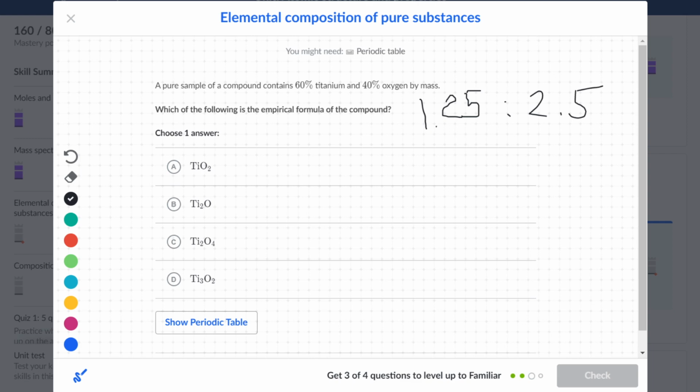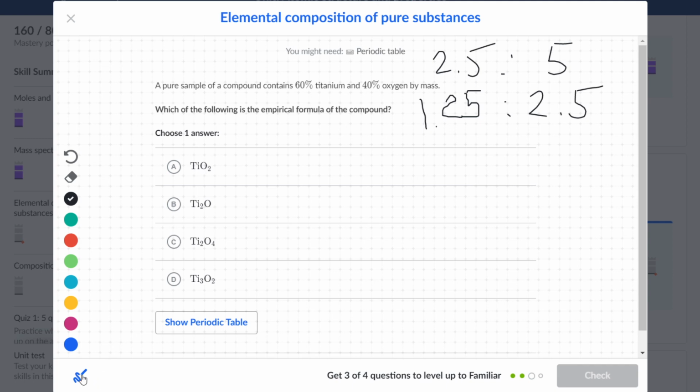And one other thing we can try is to make this into 5 and this into 2.5, because we multiply each of them by 2. So now we can see it's practically a 1 to 2 ratio. And one thing we can try to do is to find the answer that shows that titanium to oxygen has a 1 to 2 ratio.